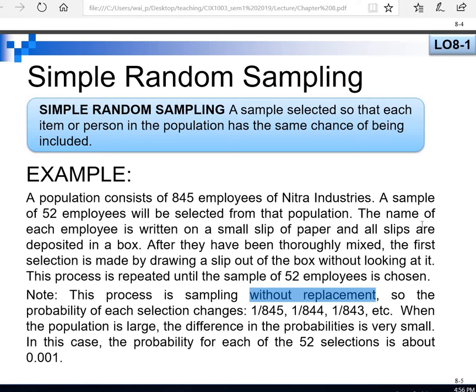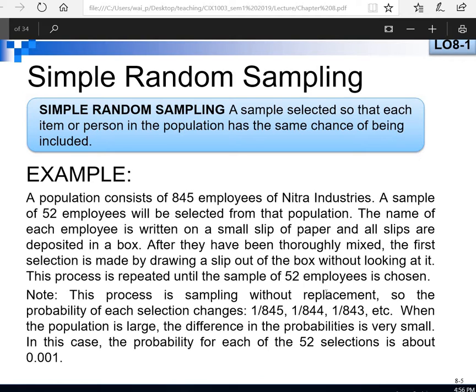Then the second employee I select is any employee except Ali. If I say simple random sampling by using the replacement technique, it means the first name I choose, for example Ali, I put back inside the box again. So the second name selected can be Ali or others.